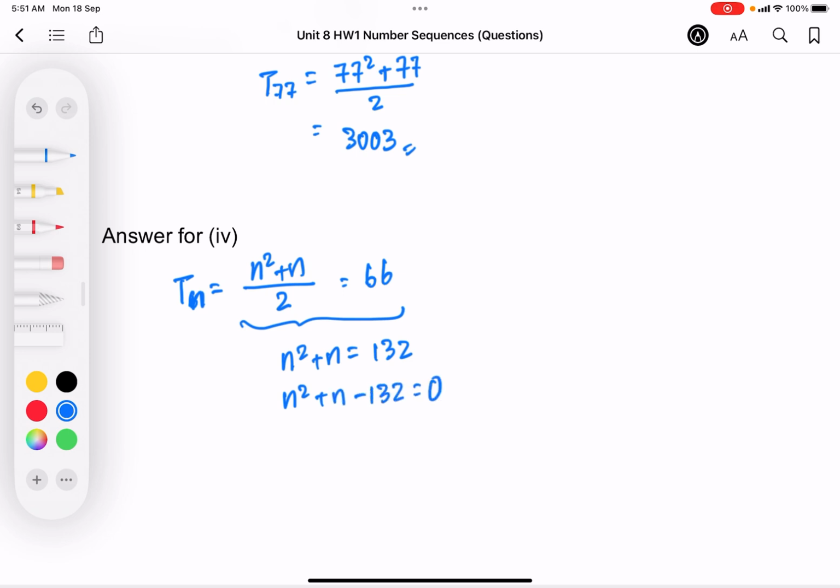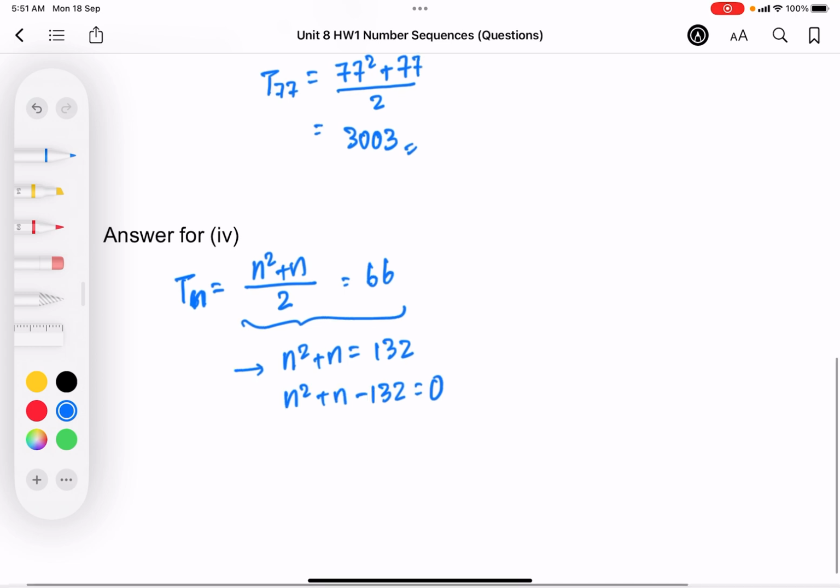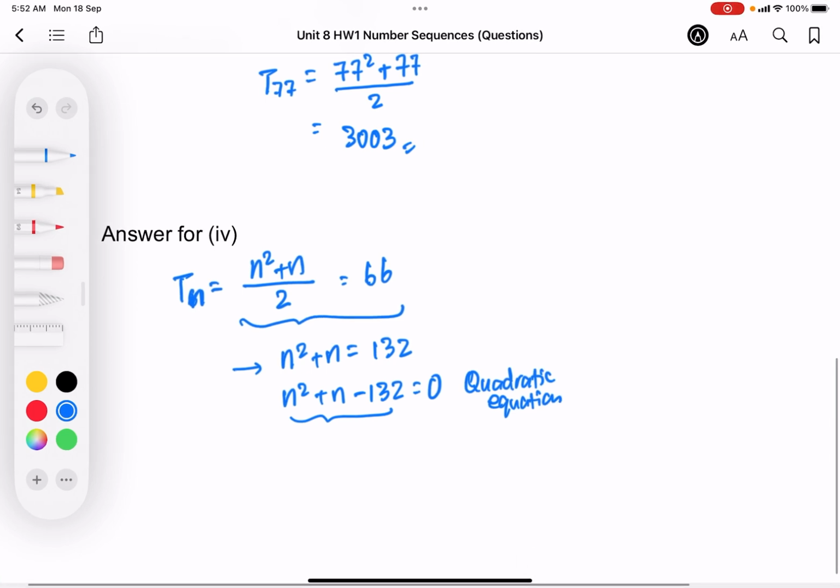Now, this is pretty straightforward, like what we have been doing for solving equation. Now, you notice that I have actually removed 132 on the right hand side. And so, you notice this becomes a quadratic equation. On the left, it is the quadratic expression, but because it is written as equal to 0, therefore we have a quadratic equation. And if we are going to factorize the left-hand side, we will get this.